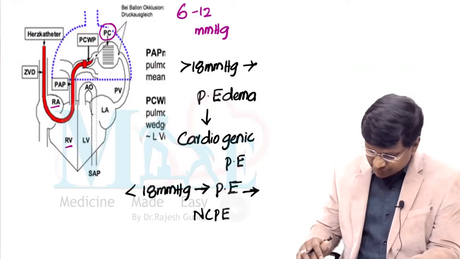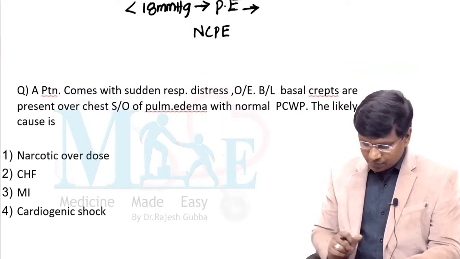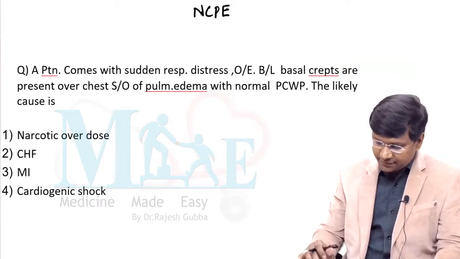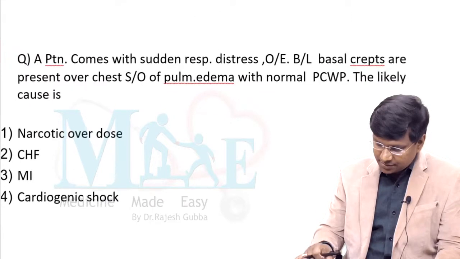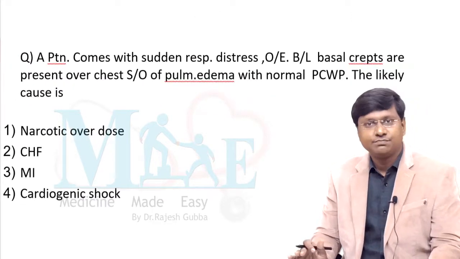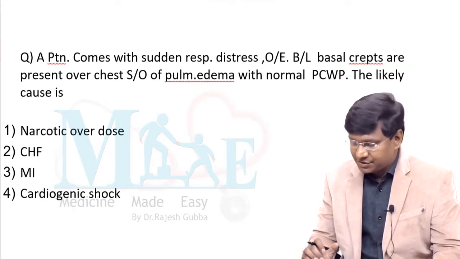Now you see this question, one more question like what we have. We have a patient who comes with respiratory distress, sudden onset respiratory distress. That is how the patient presents.